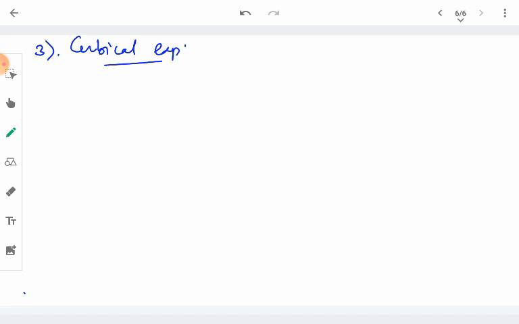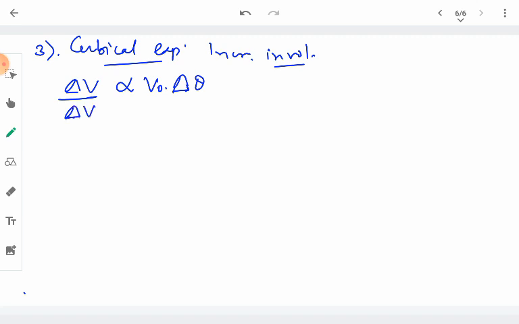So what is cubical expansion? It is the phenomenon of increase in the volume of the substance whenever it is heated. The increase in the volume is found to be directly proportional to the original volume, and also directly proportional to the increase in temperature. The more the temperature increases, the more will be the increase in the volume. So there again comes a constant of proportionality, represented here as gamma: delta V equals gamma V naught delta theta.